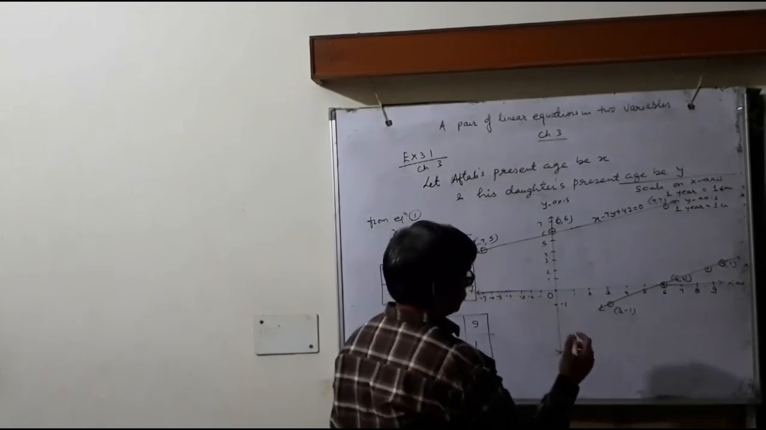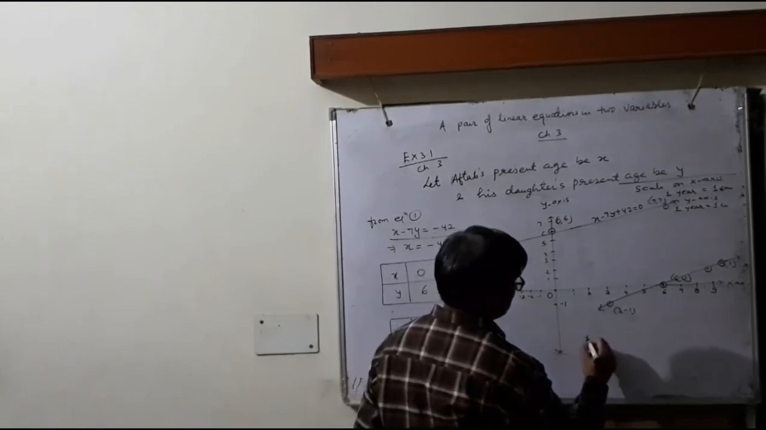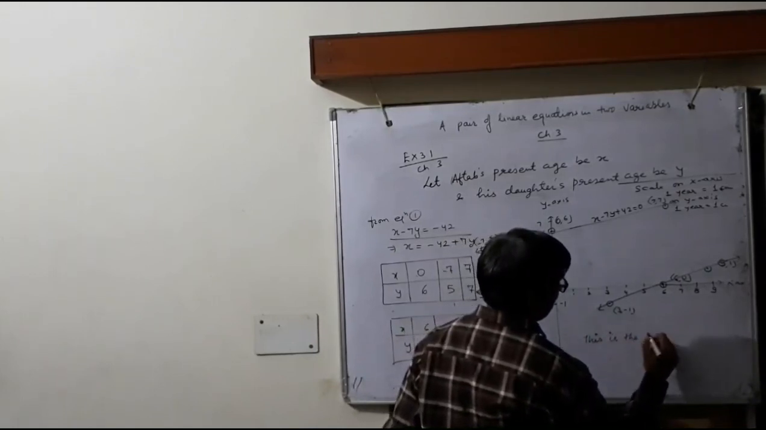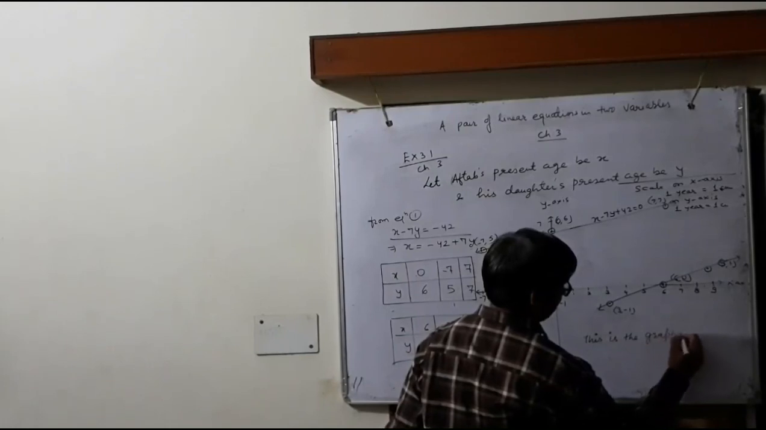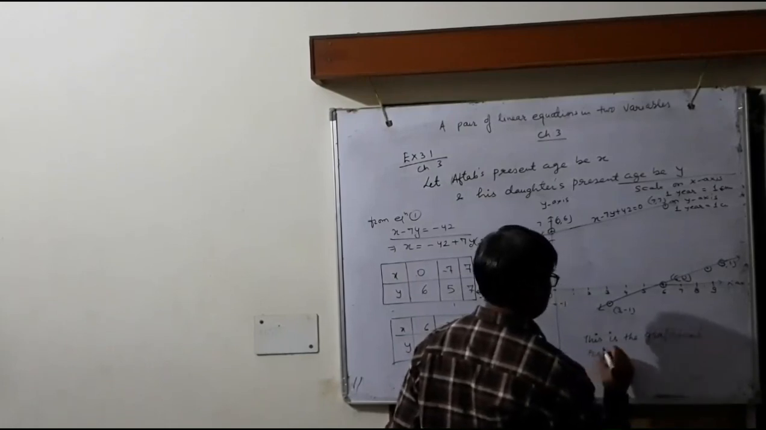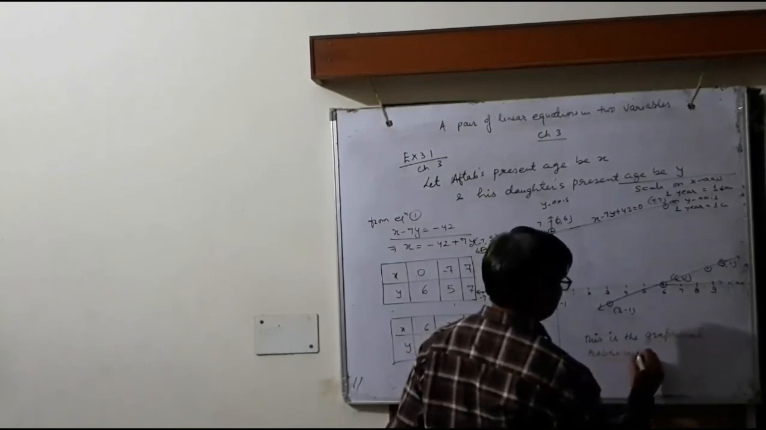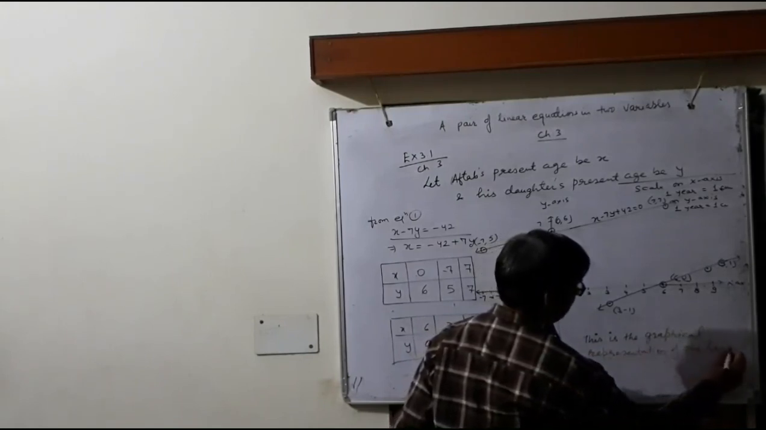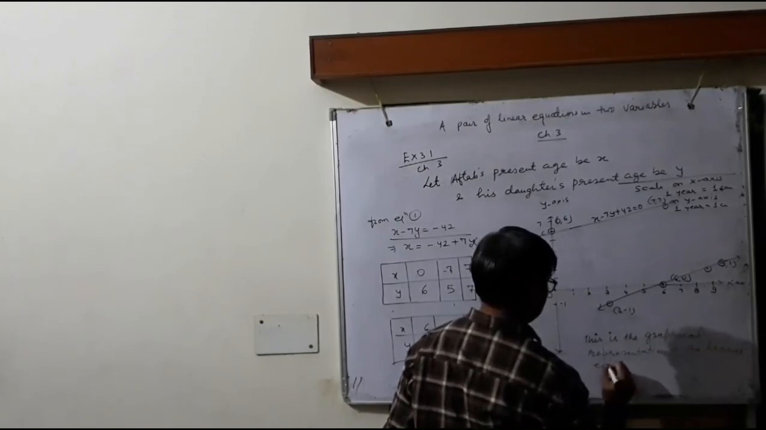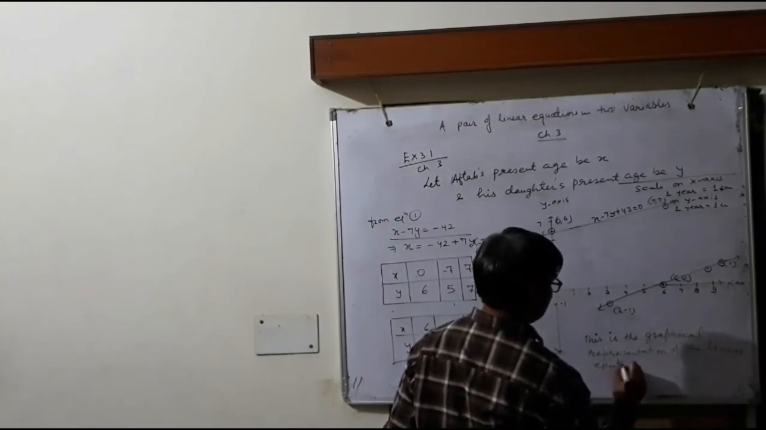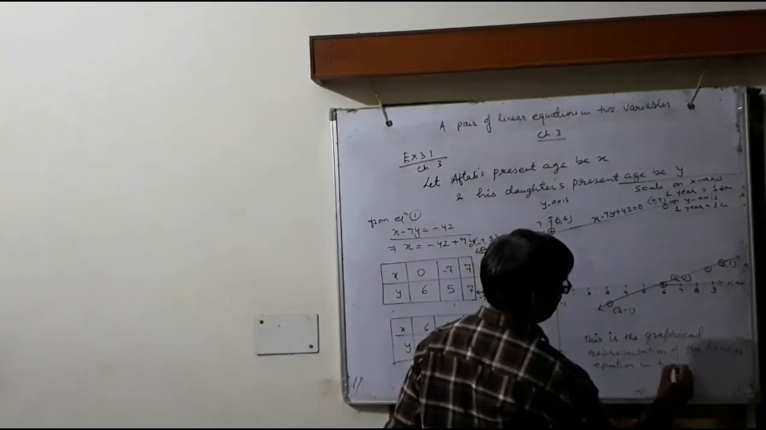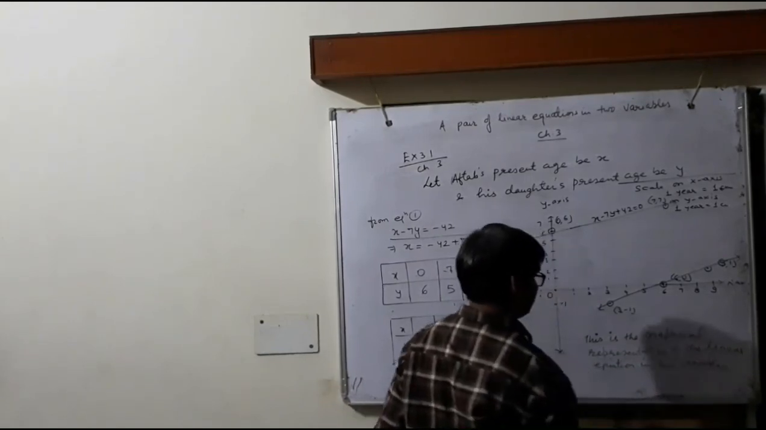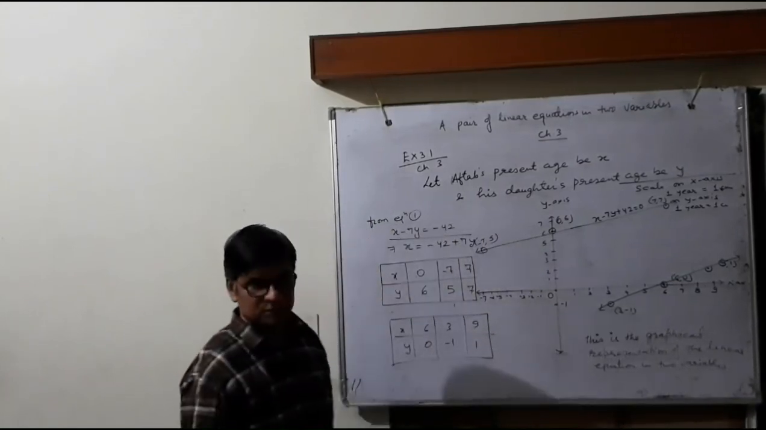Okay, so this is the graphical representation of the linear equation in two variables. Okay, now